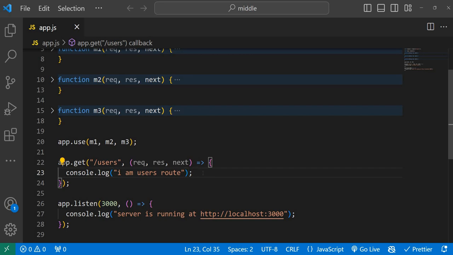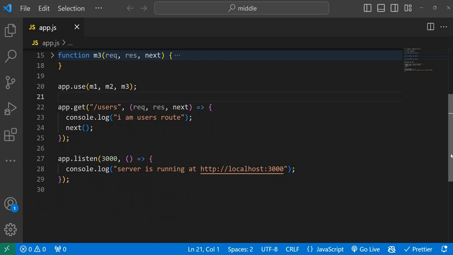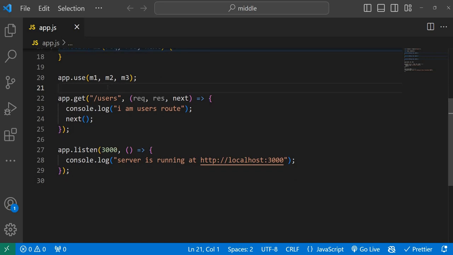I'm not killing that request-response cycle. Let's see. I'm giving the responsibility to some other person to take that action. So if you see, M1, M2, M3 are there. In M1 also we are not stopping or completing that request-response cycle. M2, M3 also. In the same way here, I'm not calling response.send. If you use response.send, that cycle will complete, but here I'm not completing it.